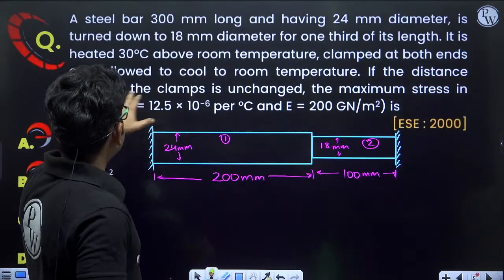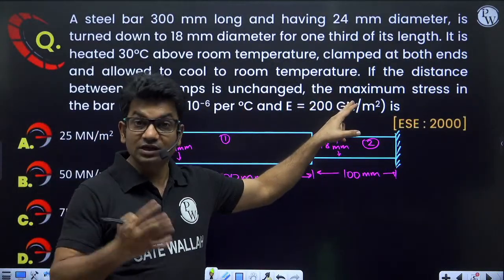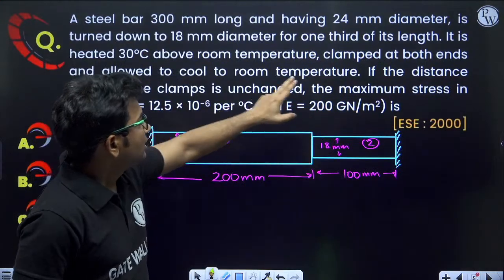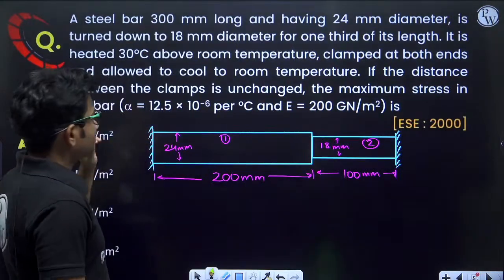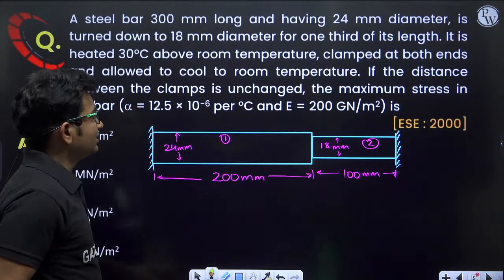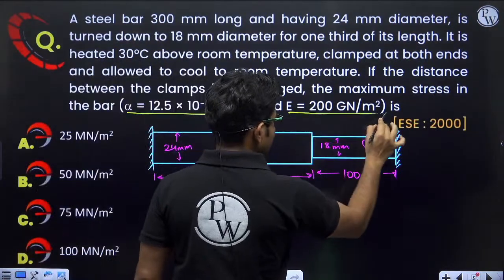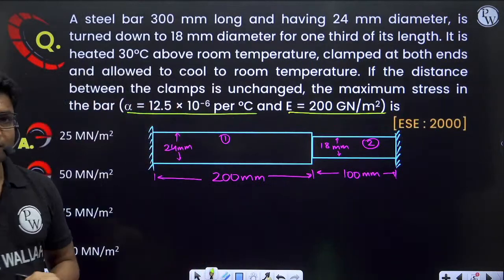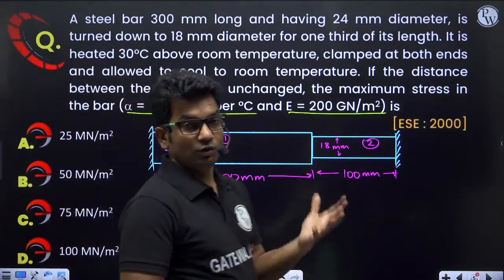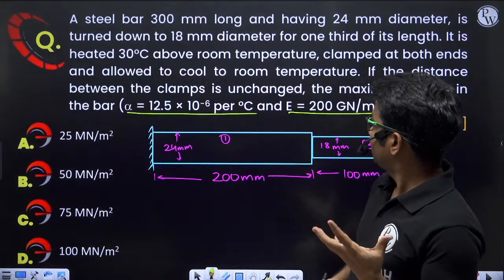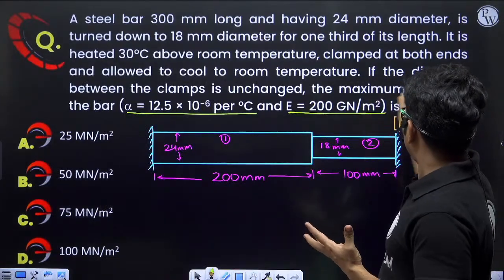Now if the distance between the clamps is unchanged, yes, the distance will be unchanged, fixed supports, we have to calculate the maximum stress in the bar. Coefficient of thermal expansion is given and Young's modulus is also given. So considering all this information, we have to calculate what is the maximum stress in the bar.